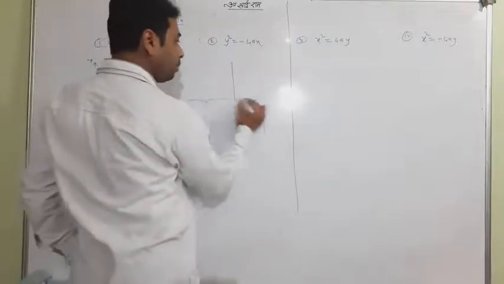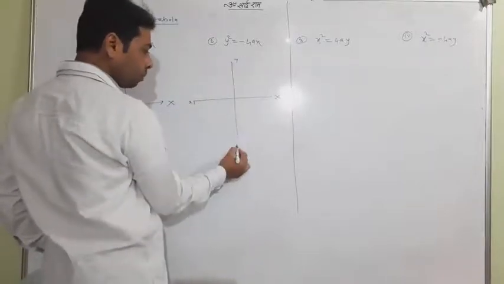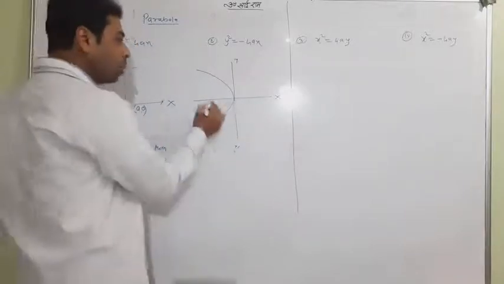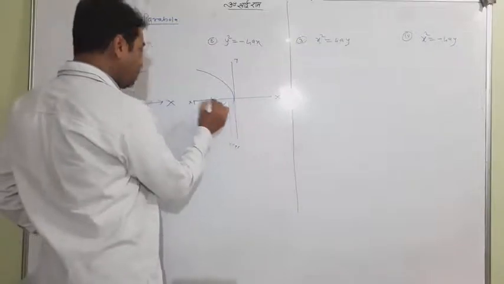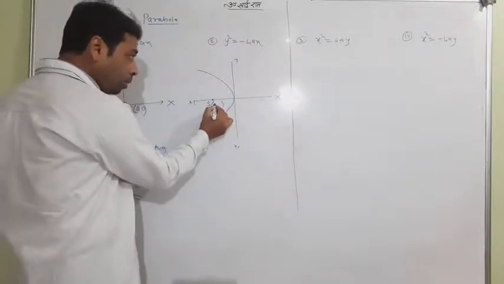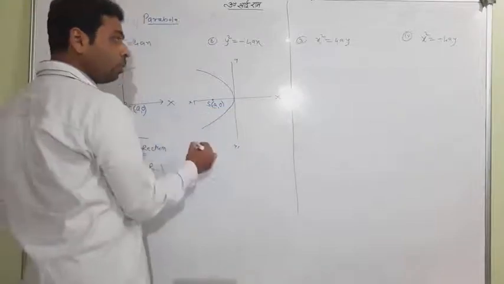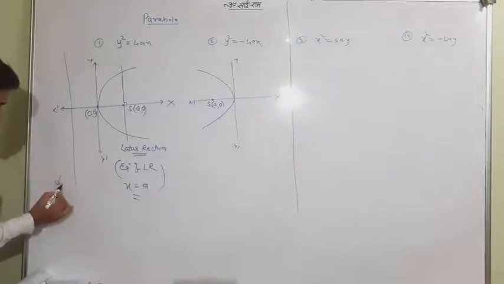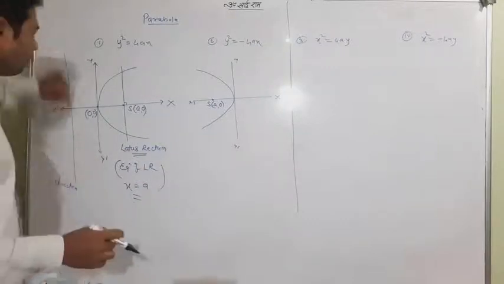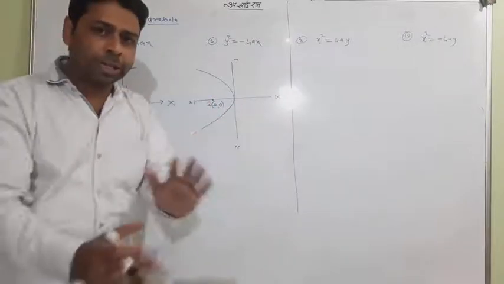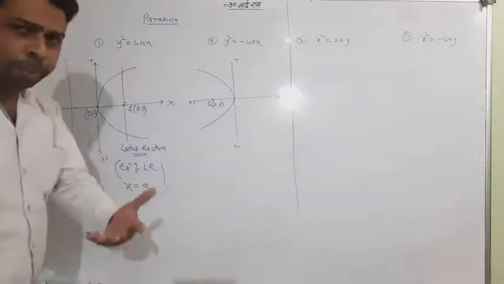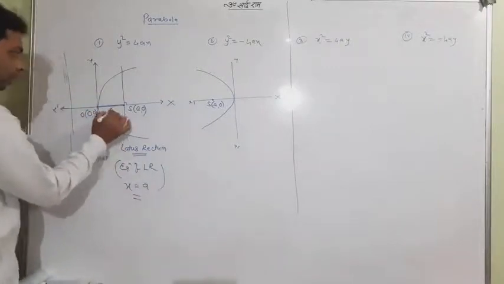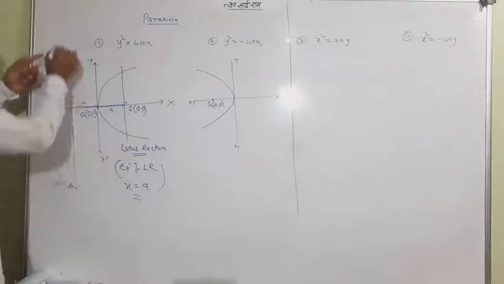Similarly for all. If you talk about this one, it is none other than just the opposite side of this. This time your focus will be here, and this is going to be (minus a, 0). One thing which I left out is called the directrix. Actually, the work of the directrix in this class is not needed here. That's why I didn't write it. But if you want to remember, you can catch that from the vertex, this distance is a. On the opposite side, the same distance, we have the directrix line.